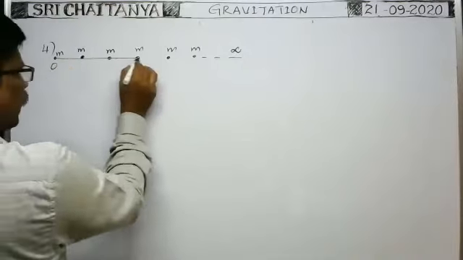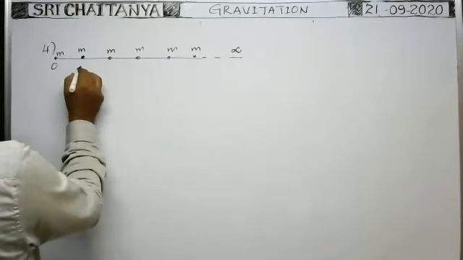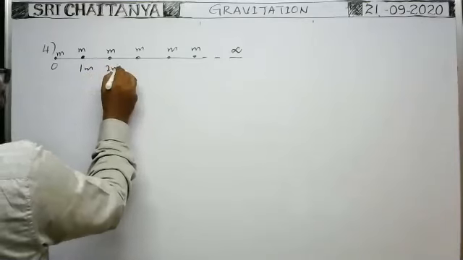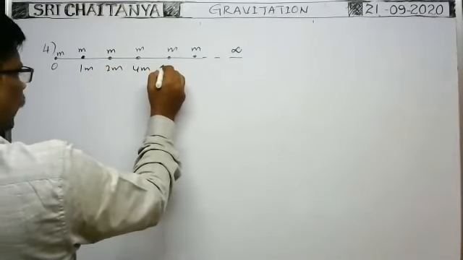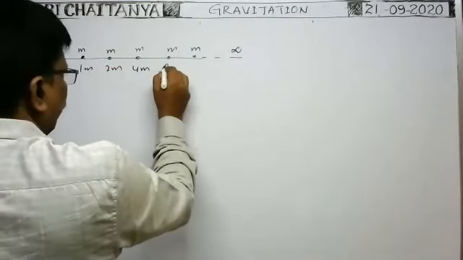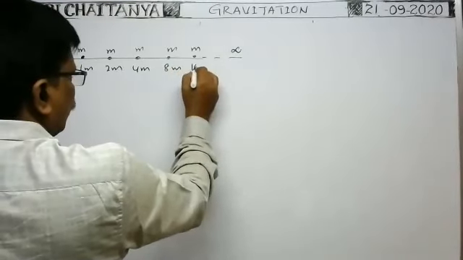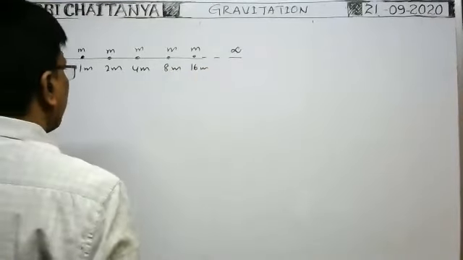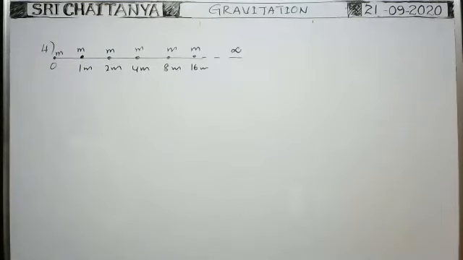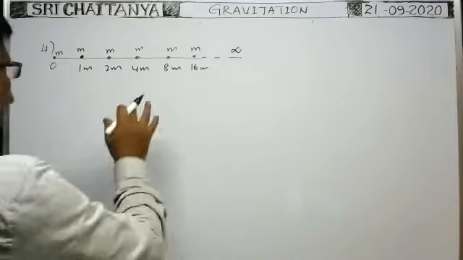First, here along the x-axis, all these particles are kept at distances: 1 meter, here it is 2 meter, 4 meter. Okay. Next, 8 meter, 16 meter, like that. They are kept like this. In this way, they are kept.